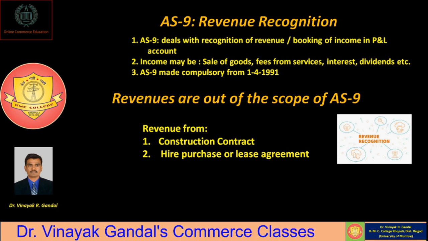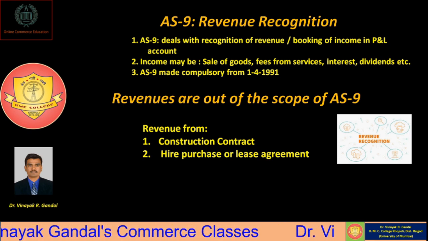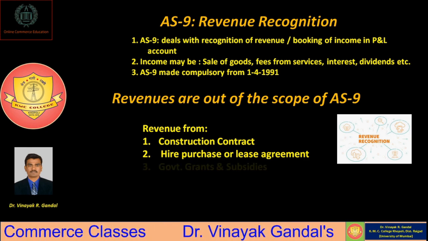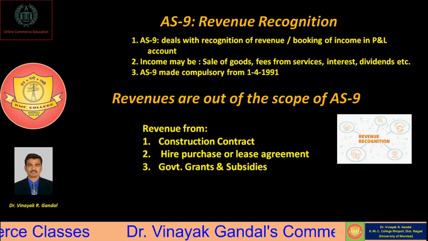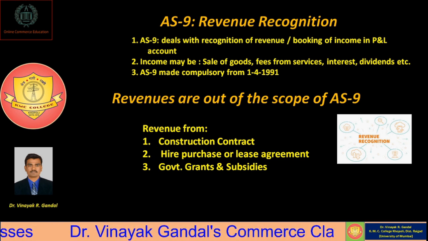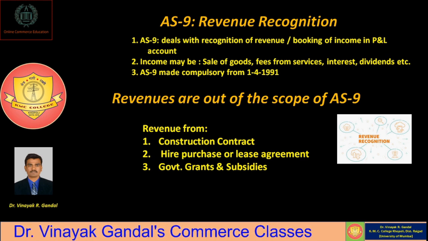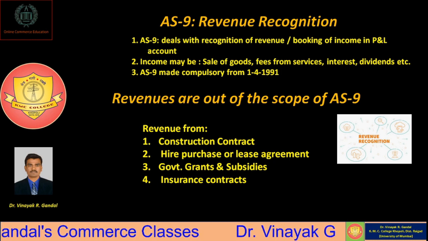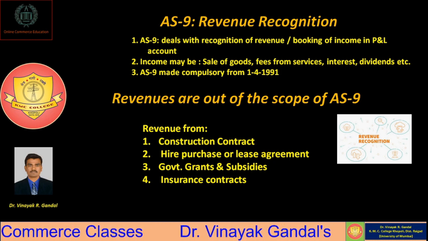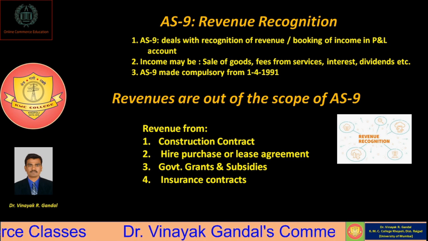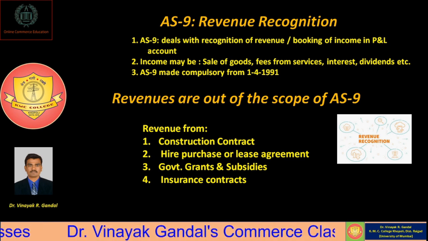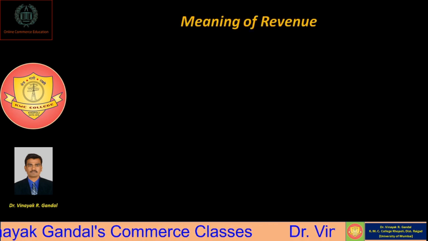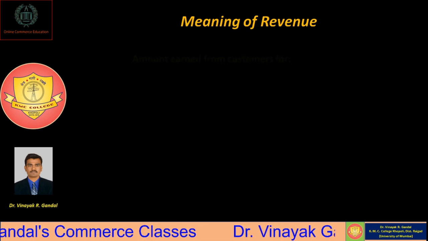Second one, whatever revenue or income generated from hire purchase or lease agreement is also outside the scope of AS 9. And any government grants and subsidies received by the company from government is also outside the scope of AS 9. And any types of income derived by the company from insurance contract also not covered under the scope of AS 9. Okay. So the question arises, what is the meaning of revenue?